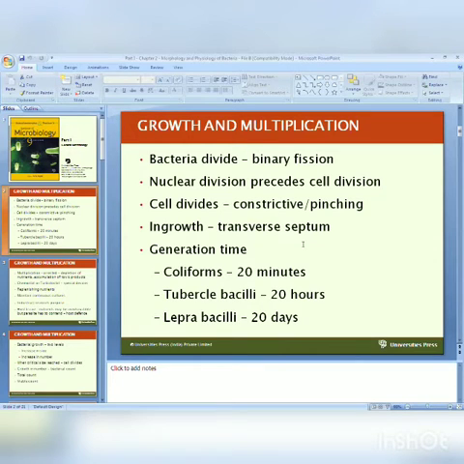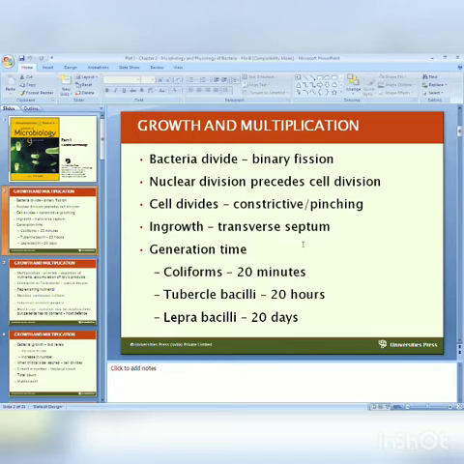Next, the most important term is the generation time, also known as the population doubling time. The generation time or population doubling time is the time required for the formation of two daughter cells from one cell. In all medically important bacteria, for example coliforms, the generation time is approximately 20 minutes.